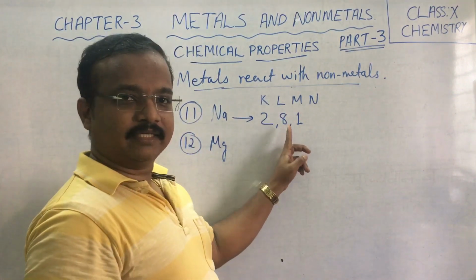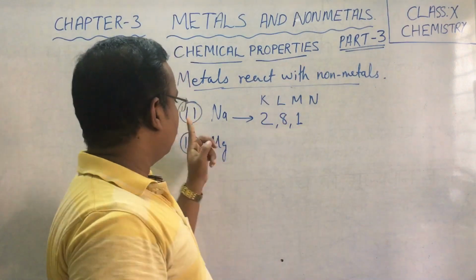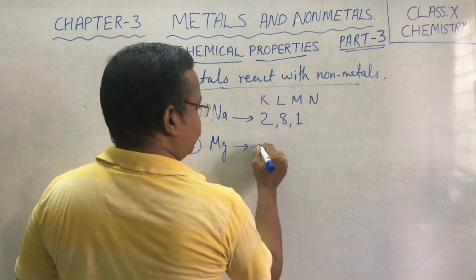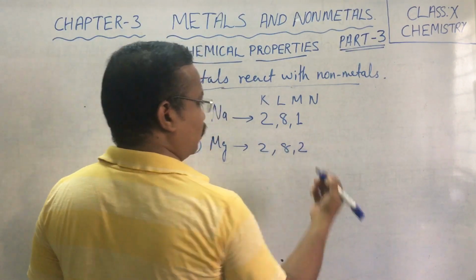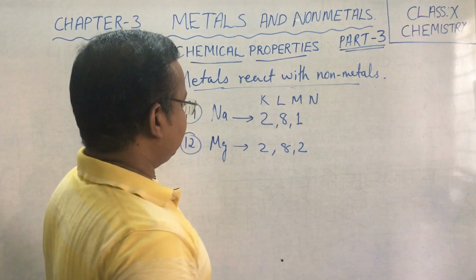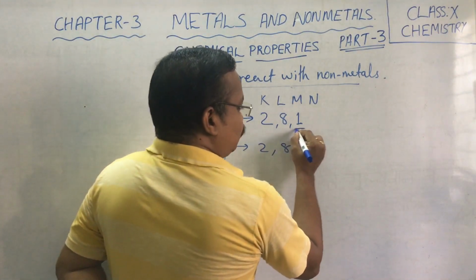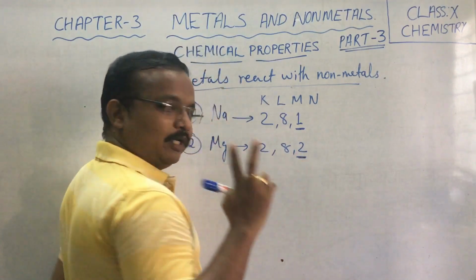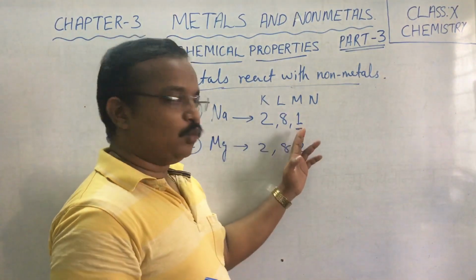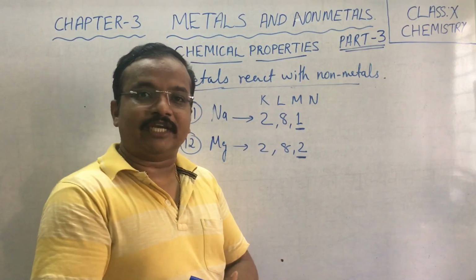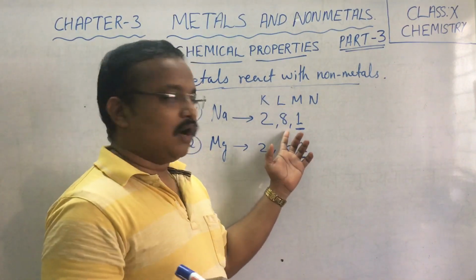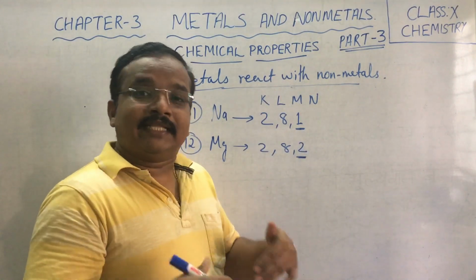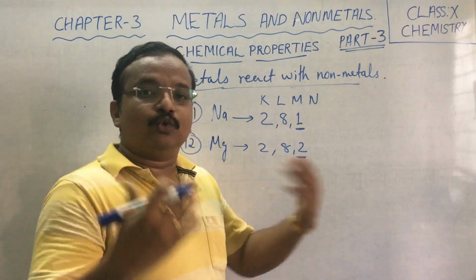2 plus 8 is 10, 10 plus 1, total comes 11. Right? Now in case of magnesium, it has 2, 8, 2 configuration. Now what happens, children? This last one electron in case of sodium, and in case of magnesium 2 electrons are there. So they want to just lose these electrons in order to complete their outer electronic configuration as 8 electrons. So that's why they have a tendency to lose this electron.